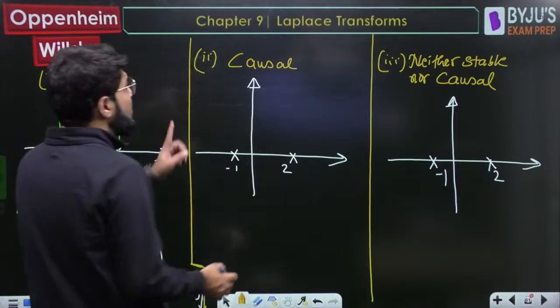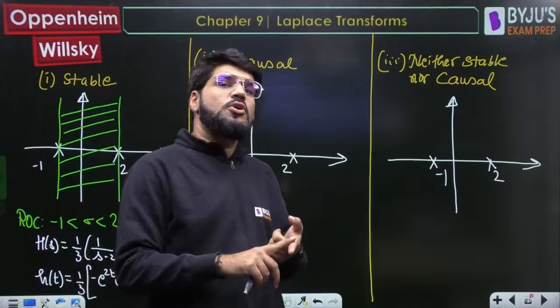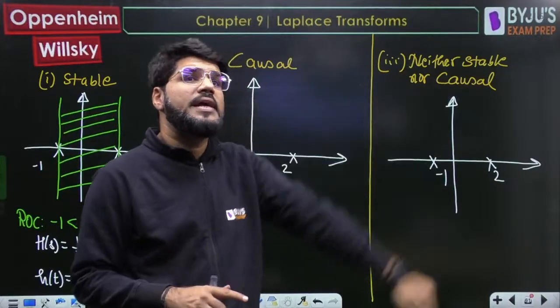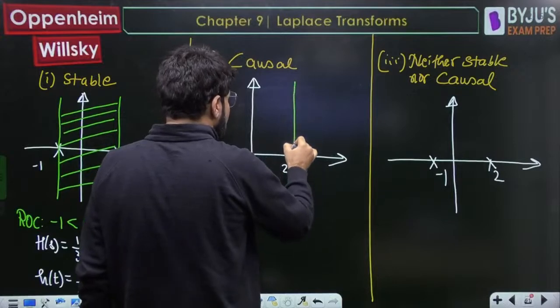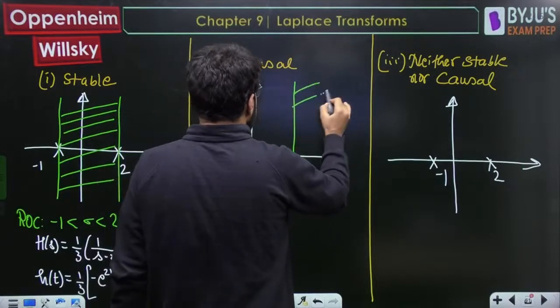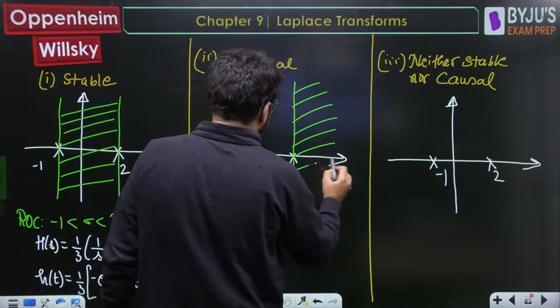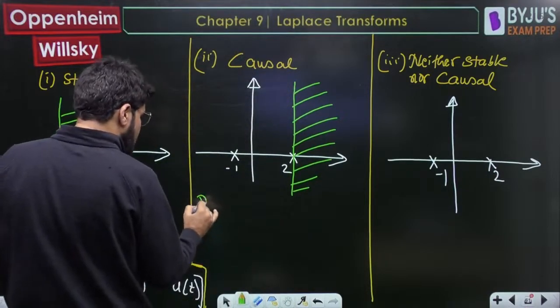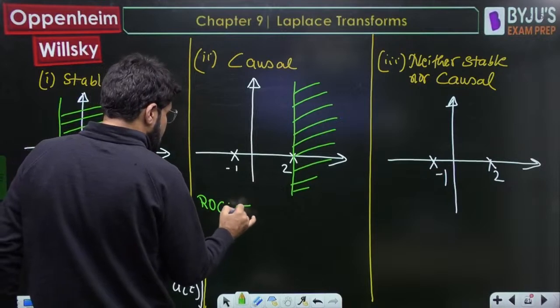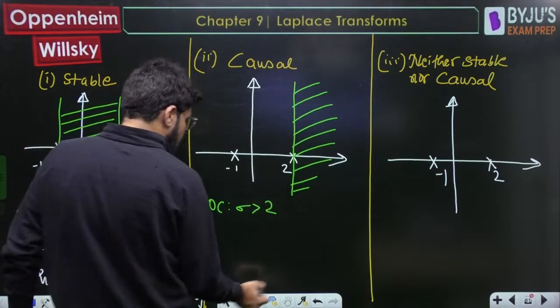So next, I want the system to be causal, and a system is causal if the ROC is right-sided. So what is the possible ROC here? Right-sided will always lie to the right of the rightmost pole. Okay, so what is the possibility for ROC here? ROC sigma greater than 2. That is the only possible ROC.